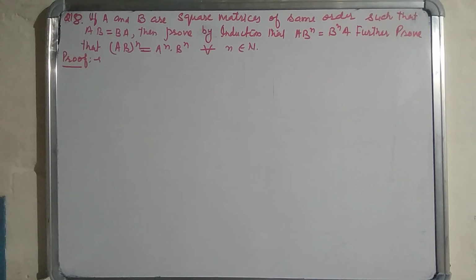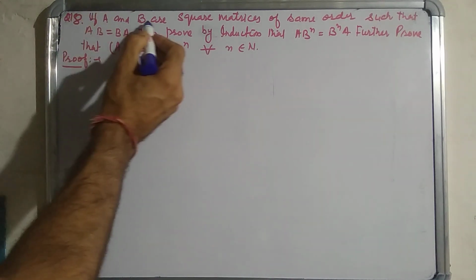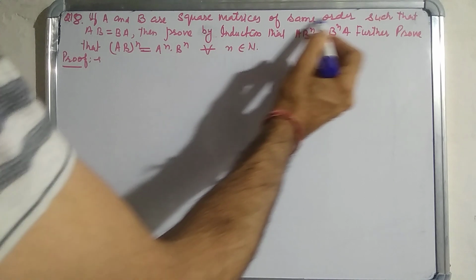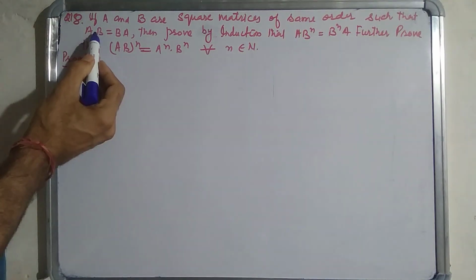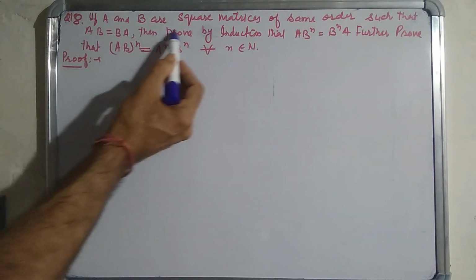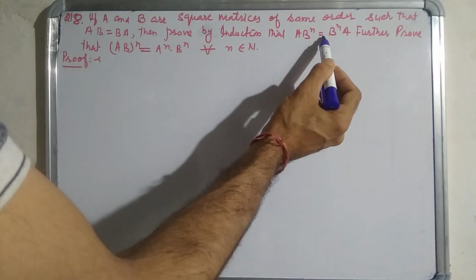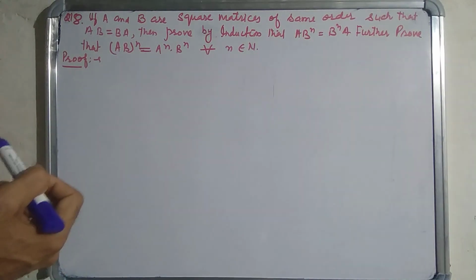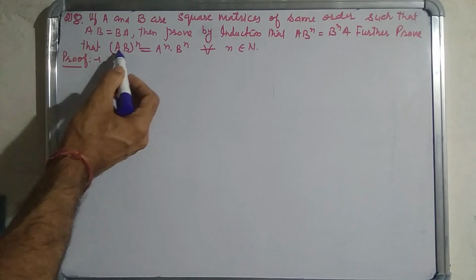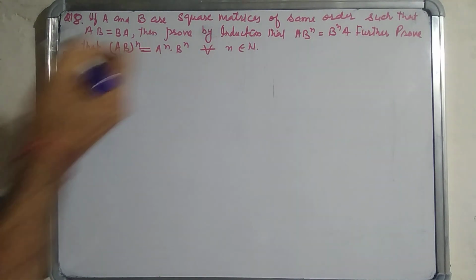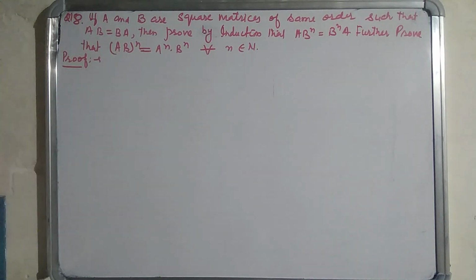Question number 18 is, if A and B are square matrices of the same order such that AB is equal to BA, then prove by induction that (AB)^n is equal to B^n A. Further prove that (AB)^n is equal to A^n B^n for all n belonging to N.